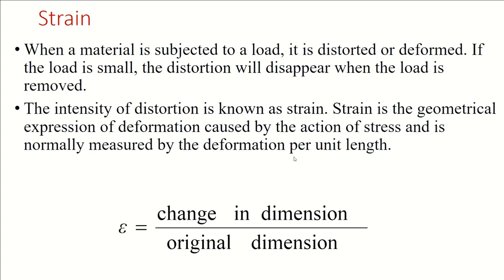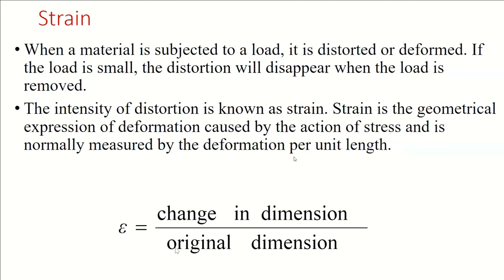Strain: when a material is subjected to a load, it is distorted or deformed. If the load is small, the distortion will disappear when the load is removed. And this is how we calculate it. It is simply the deformation per unit length. So what is deformation? Change in dimension. And unit length means divided by the original dimension.